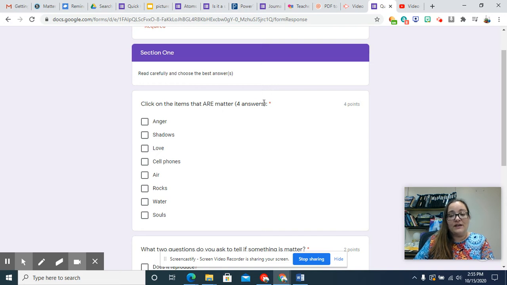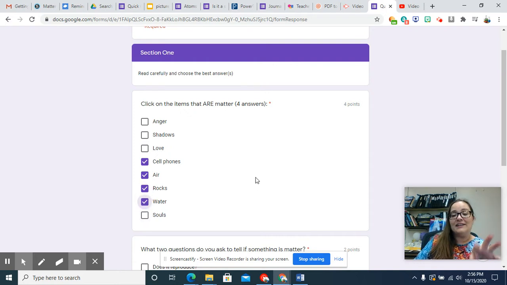It says click on the items that are matter, and there are 4 things. If you only clicked 1 or 2, that's why you got this wrong. Ask yourself on each one: does it have mass? Does it take up space? If the answer is no to either, it's not matter. Anger takes up space but doesn't have mass. Shadows don't take up space or have mass. Love doesn't either. But cell phones, air, rocks, and water all do.